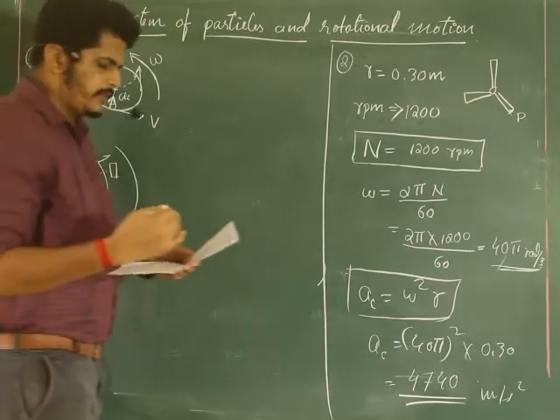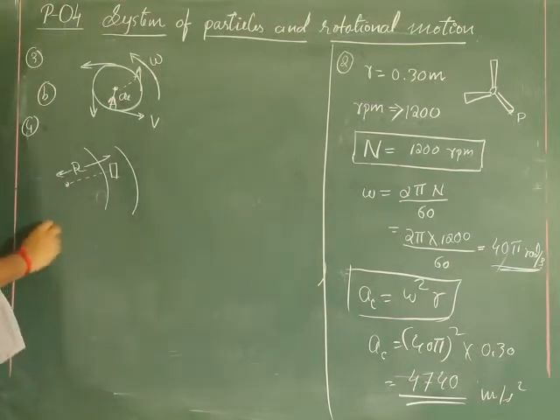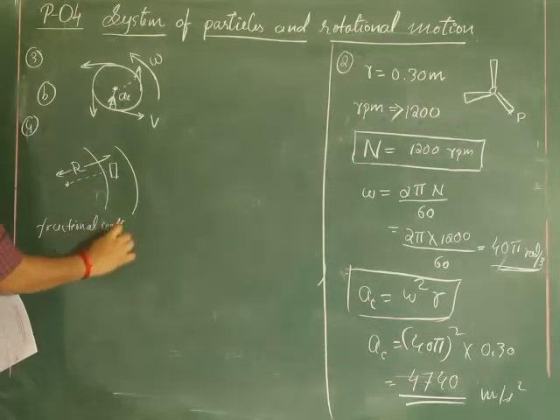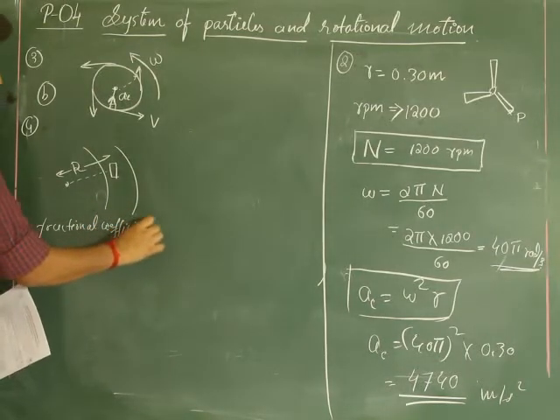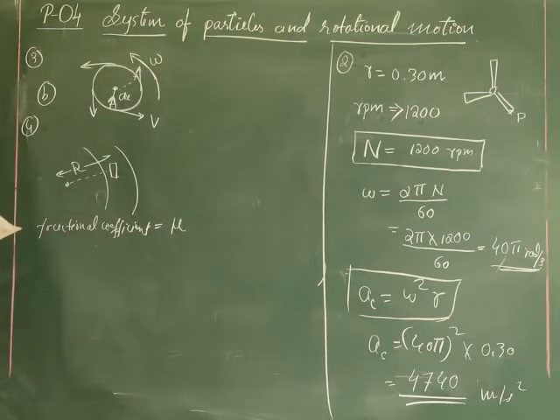If the coefficient of friction between tires and road is mu, it is given. The maximum velocity for no slipping, Vmax, is equal to how much? You have to find out.